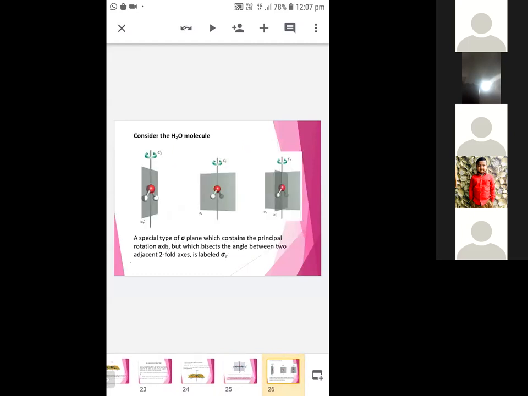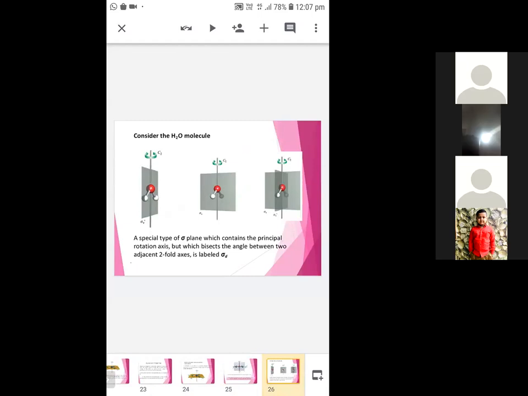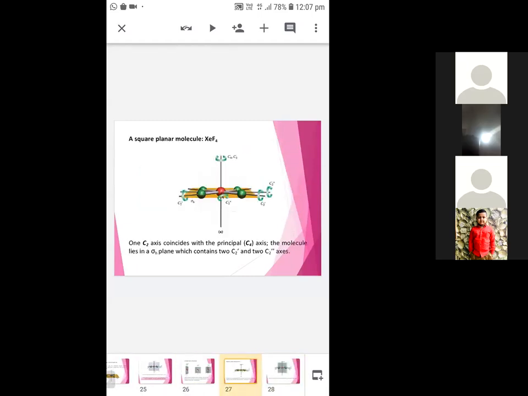So for a water molecule, the planes are inserted in this way: C2V, two vertical planes. And XeF4 also has the principal axis along with the horizontal plane, sigma H.